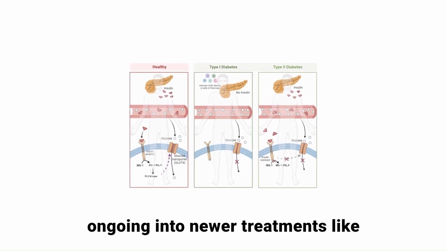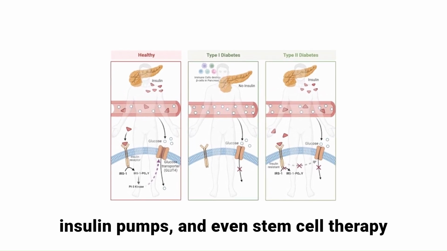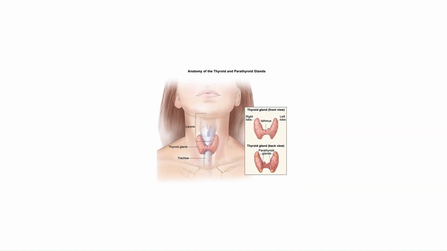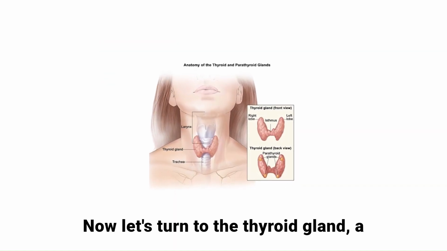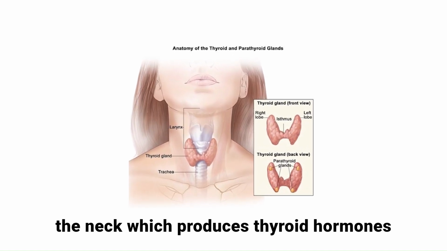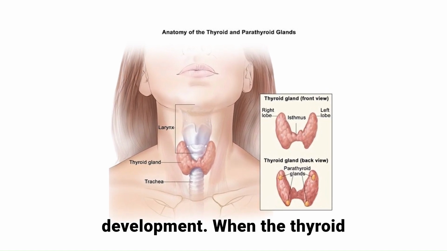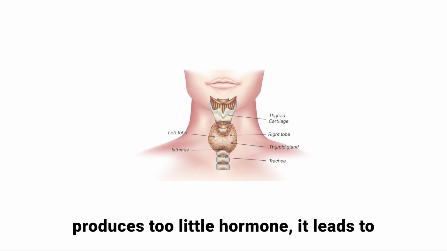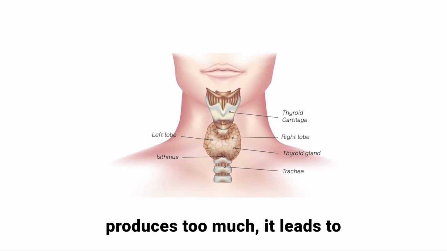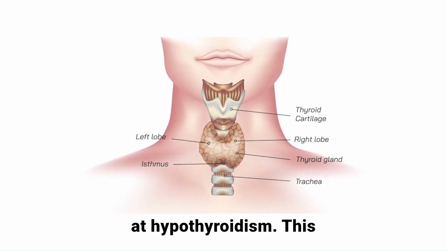Research is ongoing into newer treatments like artificial pancreas devices, advanced insulin pumps, and even stem cell therapy to regenerate insulin-producing cells. Now, let's turn to the thyroid gland, a small butterfly-shaped gland located in the neck, which produces thyroid hormones that regulate metabolism, growth, and development. When the thyroid produces too little hormone, it leads to hypothyroidism. When it produces too much, it leads to hyperthyroidism. Let's first look at hypothyroidism.